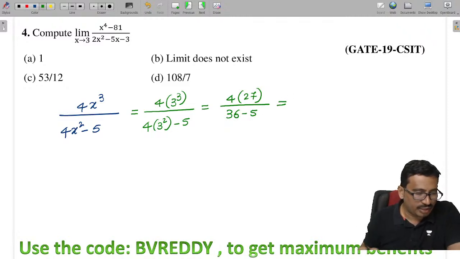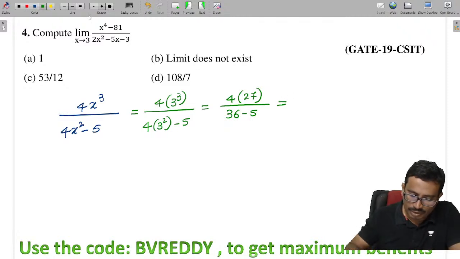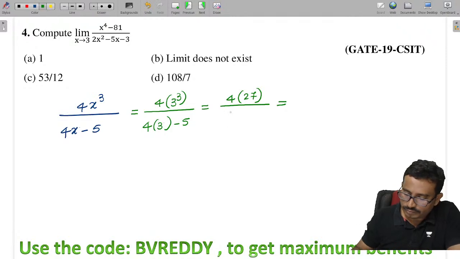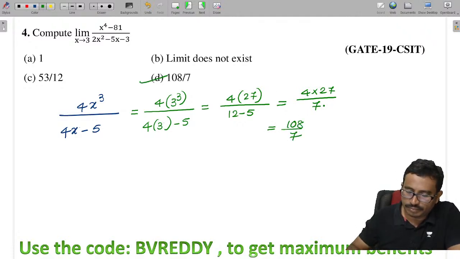Now simplify here. It's 12 only, no? 12 minus 5. So that means 4 into 27 by 7. So how much is the value, tell me? That is 108 by 7.